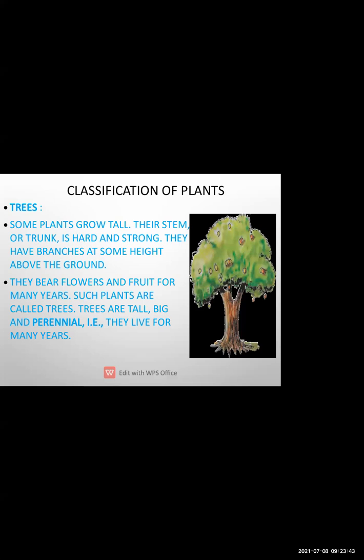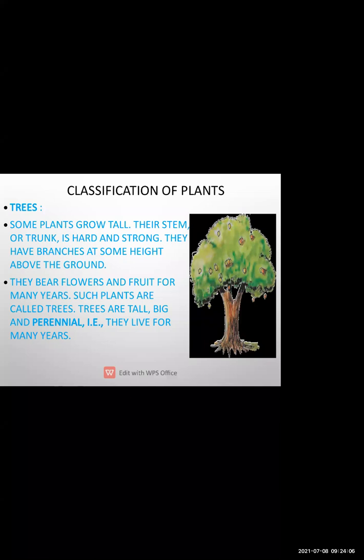The stem of these trees is hard and strong, and as you all know, the stem grows above the ground. They have many branches, and these trees bear flowers and fruits.